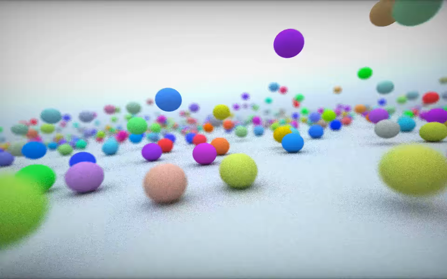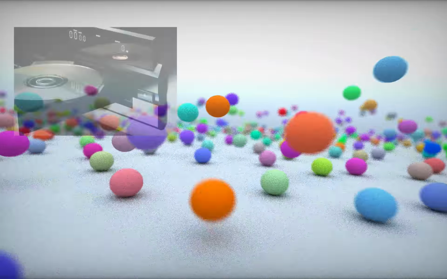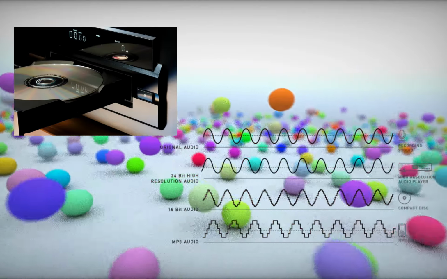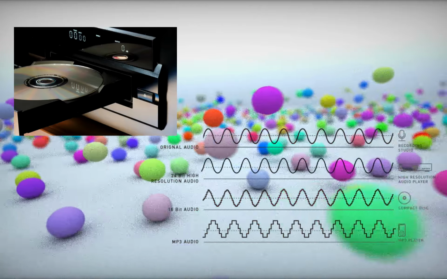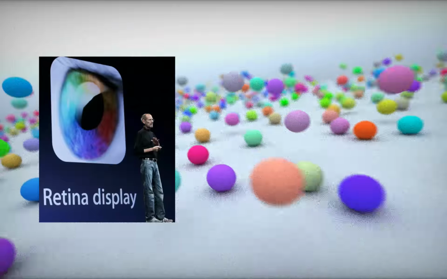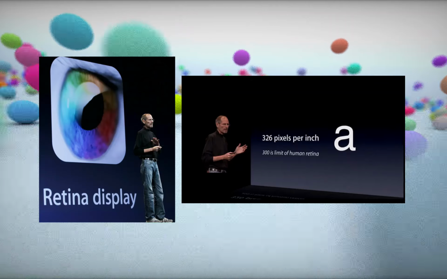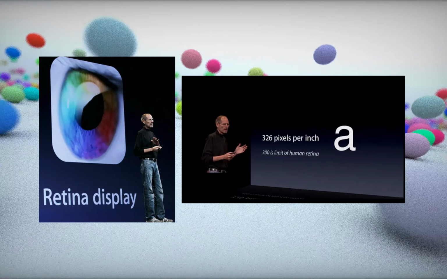We are not talking about very large numbers either. CD quality sound only requires about 44,000 16-bit samples per second. Movies appear very fluid with only 60 images per second. Apple's so-called Retina display, exceeding our ability to see the pixels, only requires about 100 pixels per centimeter.